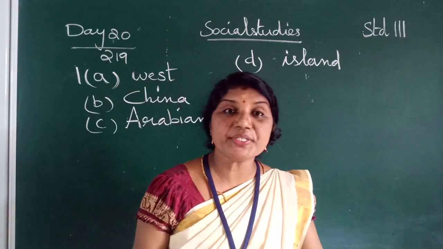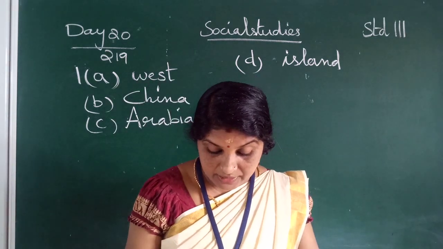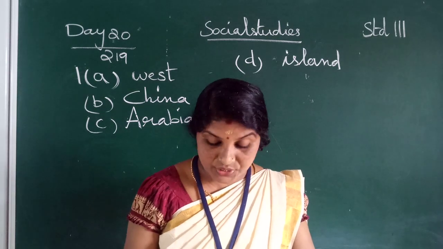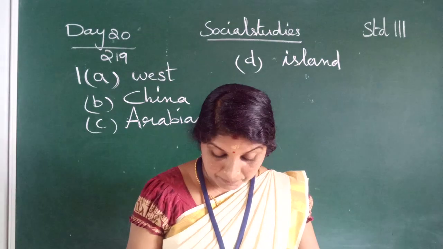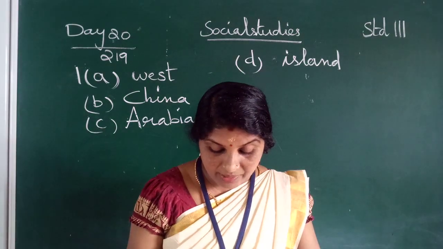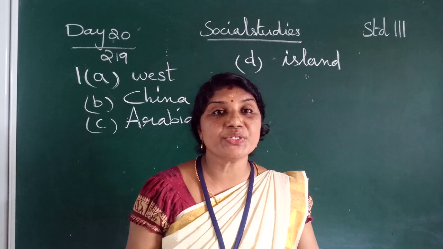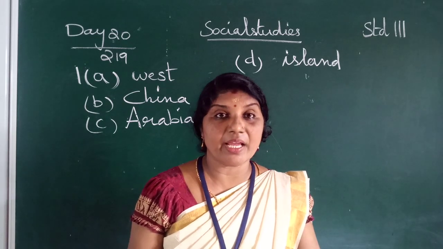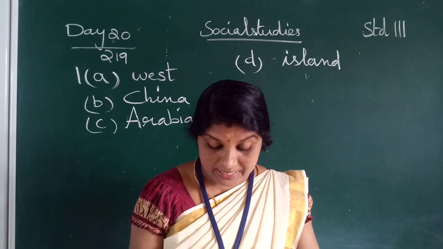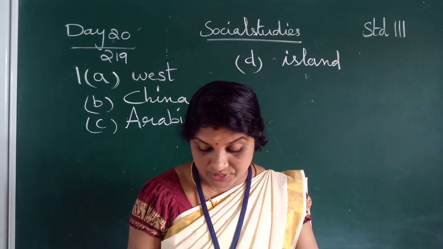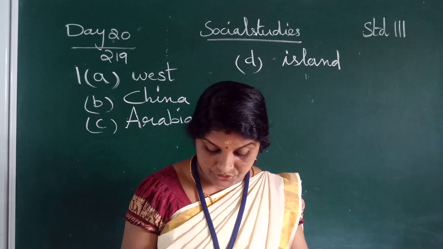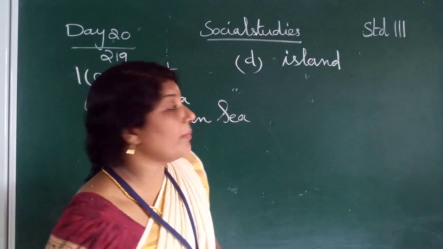Okay. The first one is west. The Indian peninsula has the Arabian Sea to the west. Second one, China is to the north of India. C-H-I-N-A, China. Third one, the Lakshadweep Islands lie in the Arabian Sea. A-R-A-B-I-A-N, Arabian S-E-A. The last one: land surrounded by water on four sides is called an island. I-S-L-A-N-D, island.